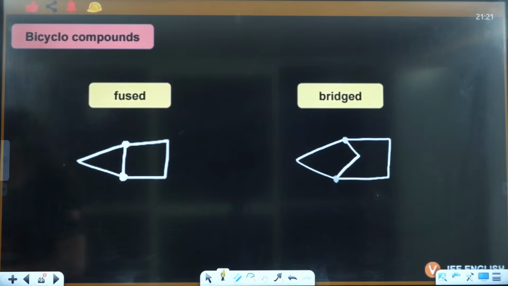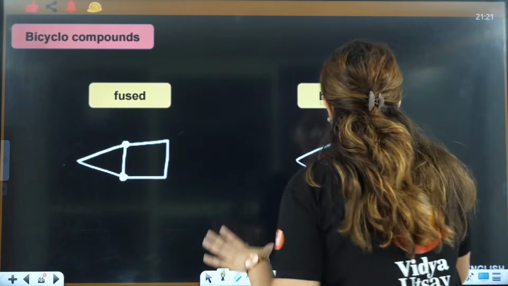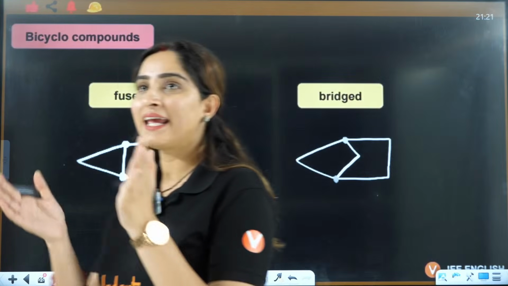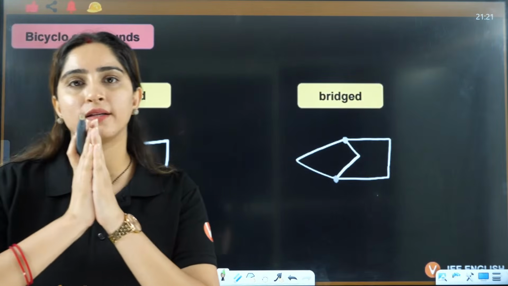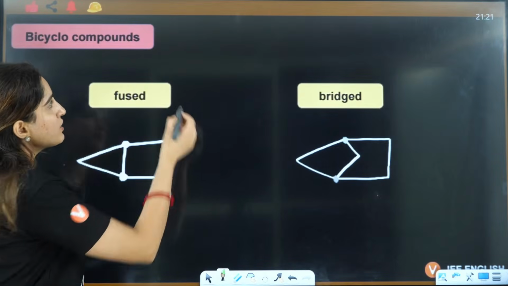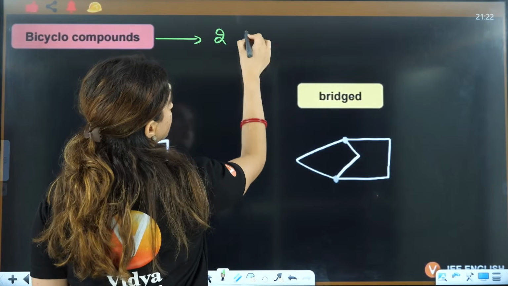Let's see what are bicyclo compounds. Bicyclo compounds are those in which 2 cycles are there, and they are fused together by 2 things, right? Bicyclo means 2 cycles, 2 cyclic rings.